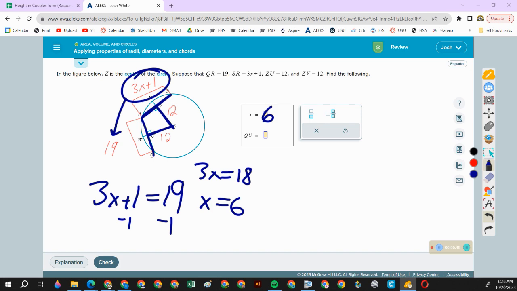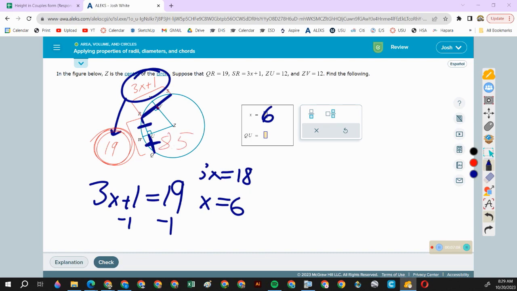Okay. And then it wants to know, how big is this? Well, if a radius intersects a chord at a right angle, then that chord is cut into two equal halves. So this length and this length are the same. And together, they equal 19. So cut in half, it would be 8.5.